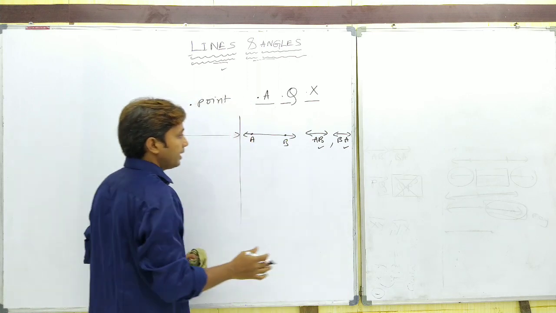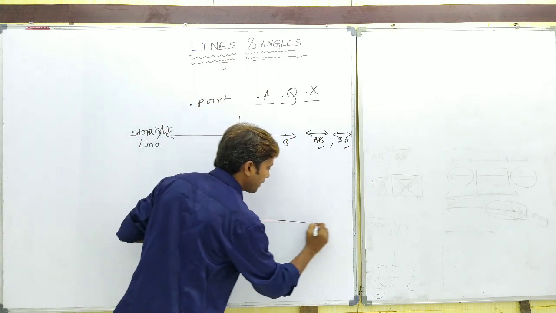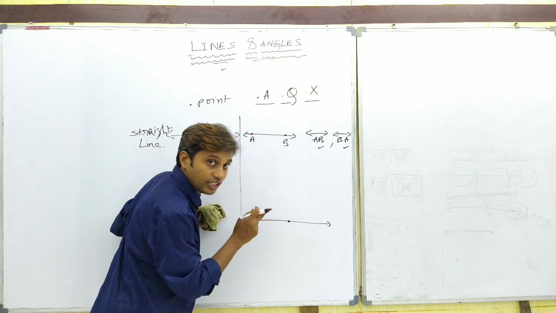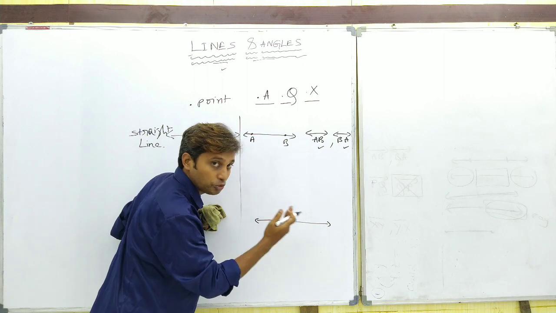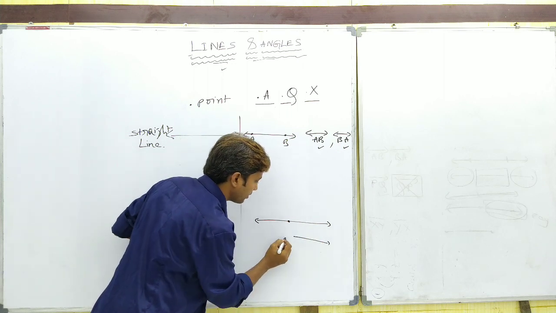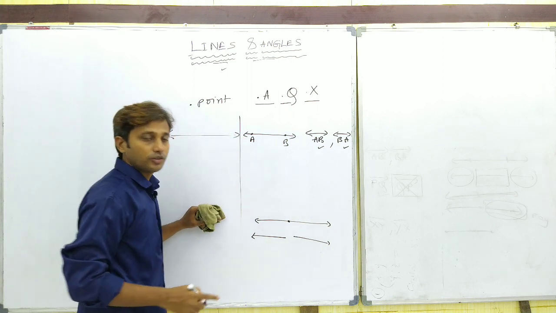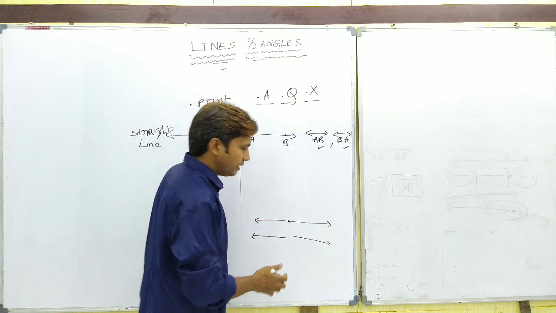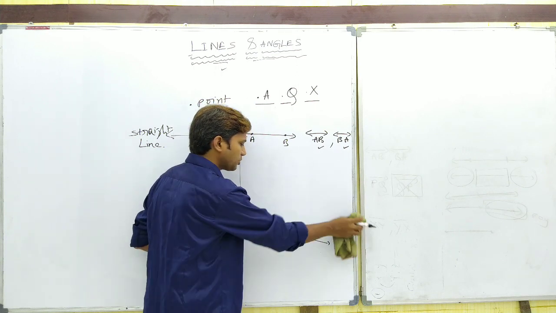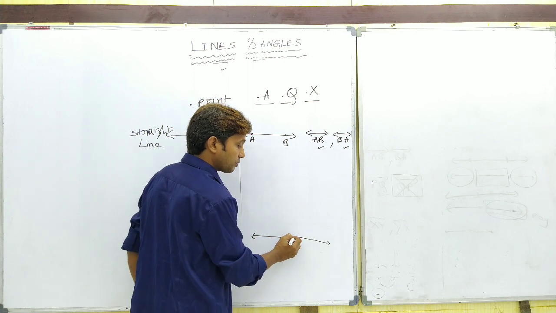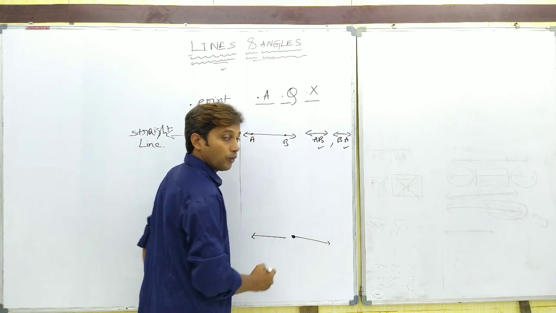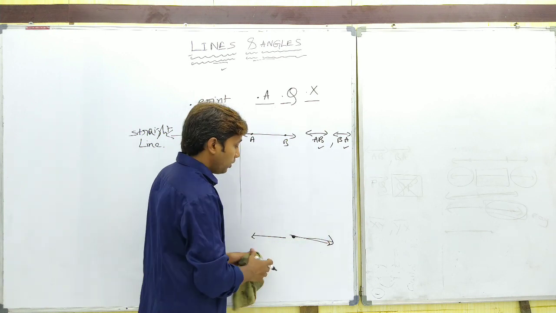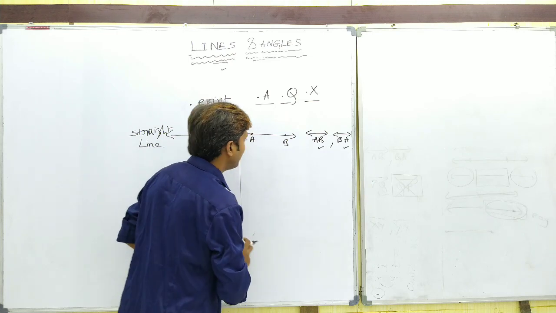Got it? Now let us do the segmentation of a straight line. This is a straight line. Now I plotted a point on this. This point has divided the straight line into two parts. Let us draw these parts, like this and like this. Now what is the nature of these parts? Tell me. This part has one initial point, but there is no final point at all. So this part of a straight line is called a ray.